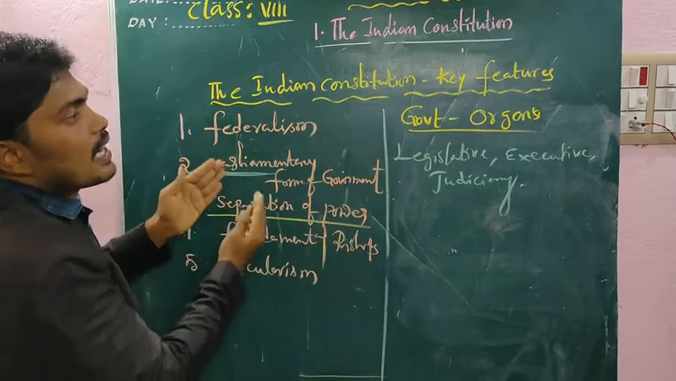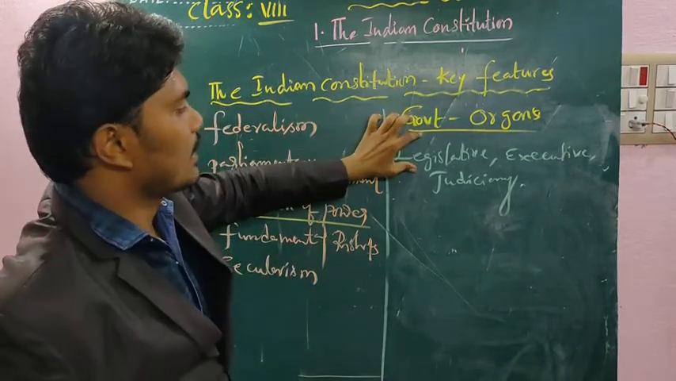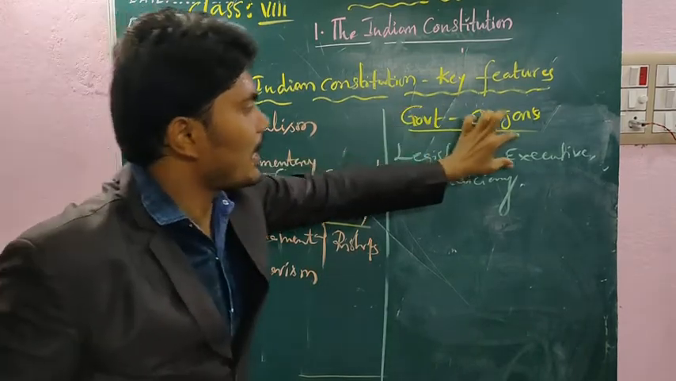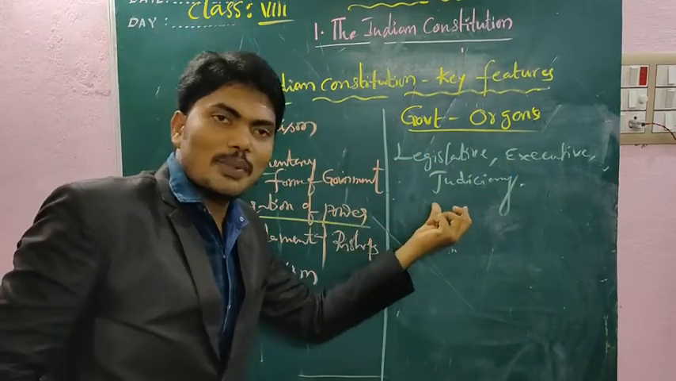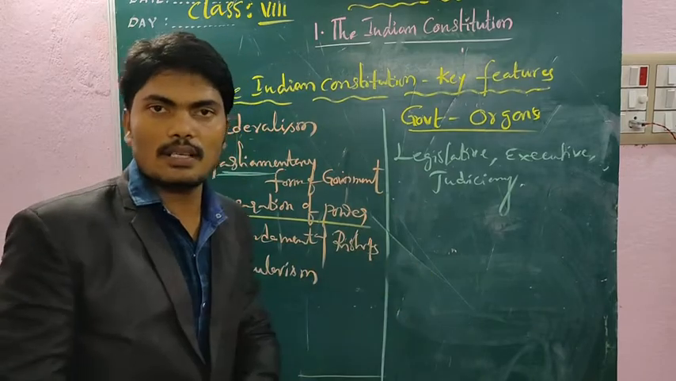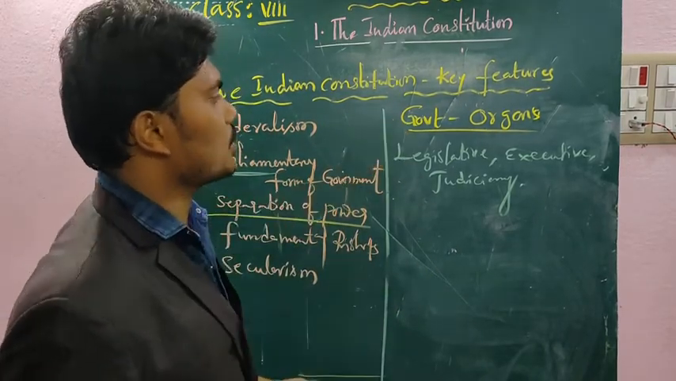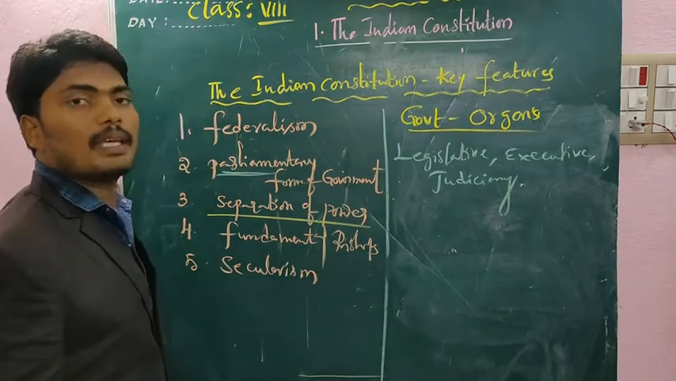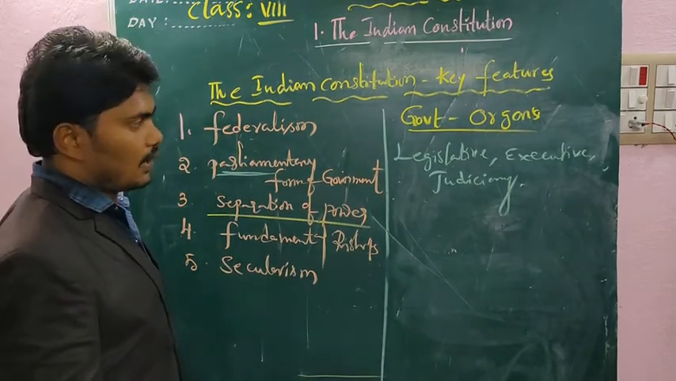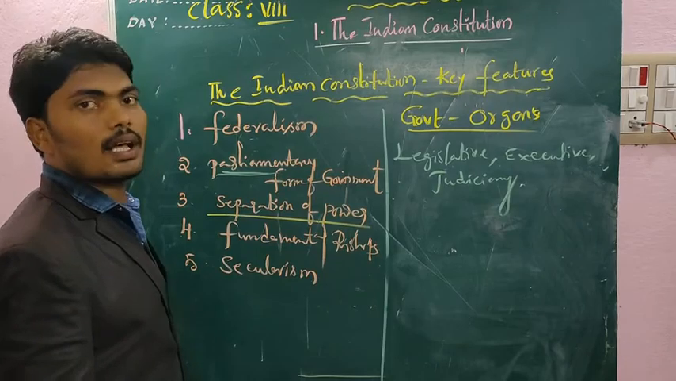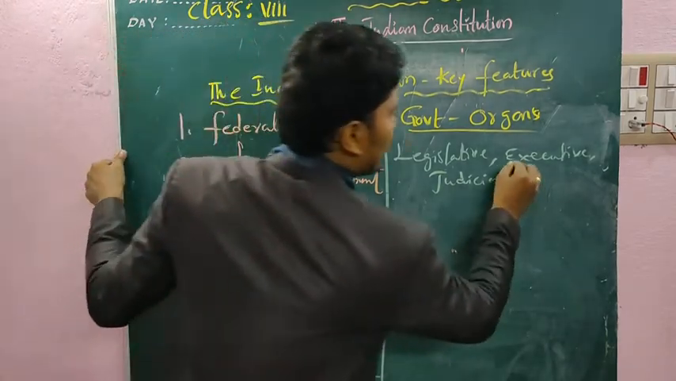The power is under the control of three organs: the legislative council, the executive council, and the judiciary. What is the legislative council? It's a law-making body. What is the duty of the legislative? Law making. To make the laws.